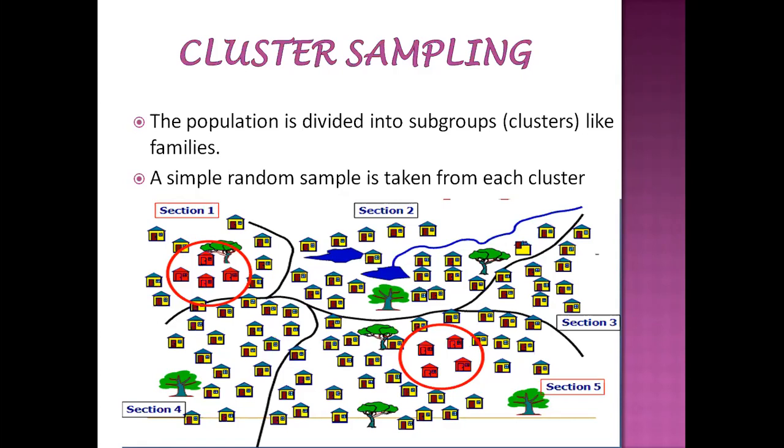And at the same time, the cluster sampling method is also different. Here, a simple random sample is taken from each cluster. After dividing the groups, the small family and big family, we will apply the simple random method within them. Nothing but, within that, we will give the chance to everyone. Okay. So at the same time, see cluster.